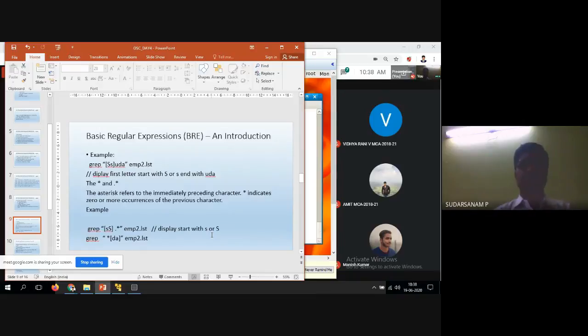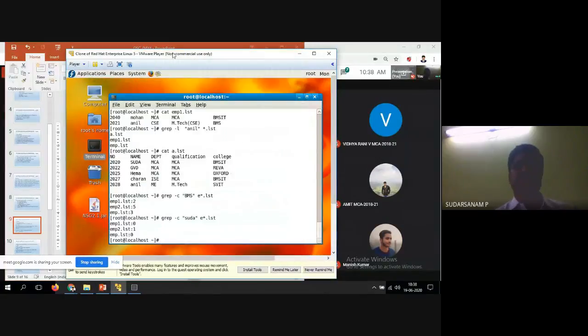Next, star anything, and end with DA I want, in emp.list. So this is what the expressions are. Now we'll see examples of how it works.